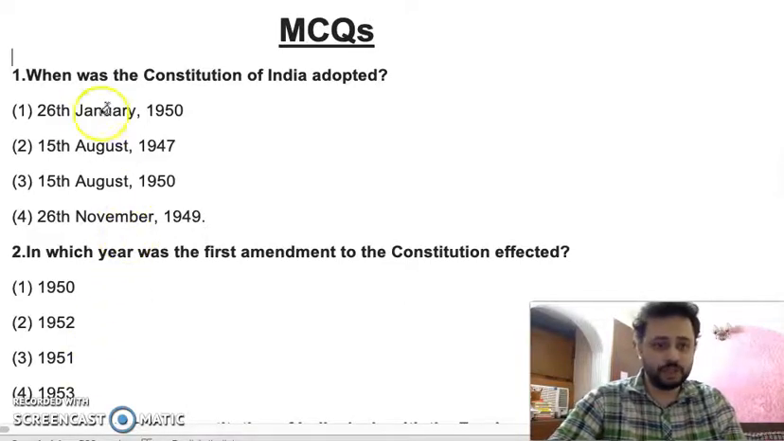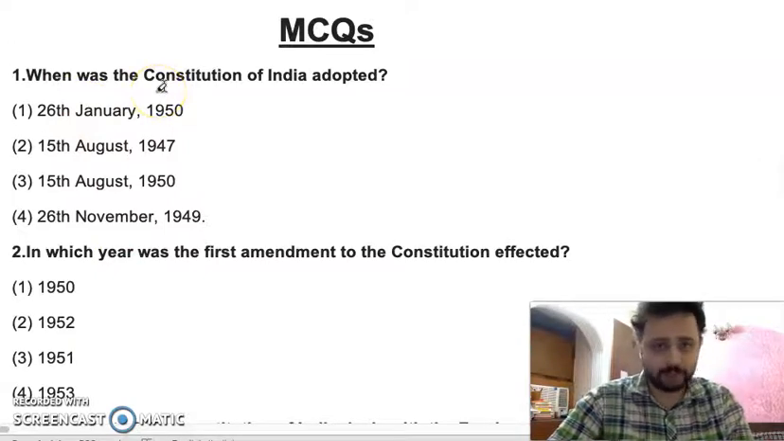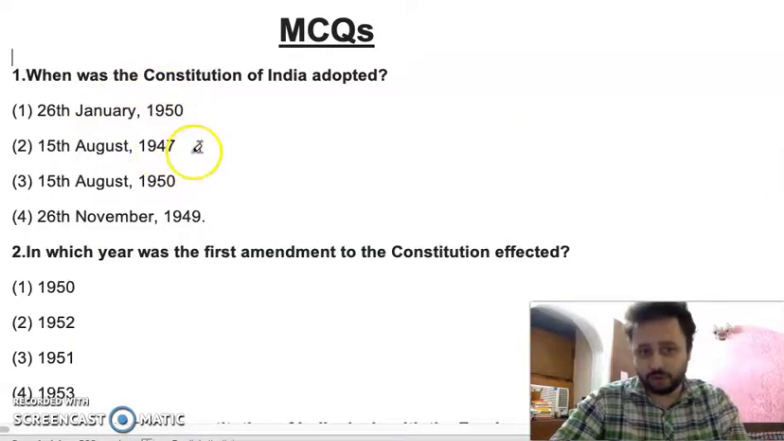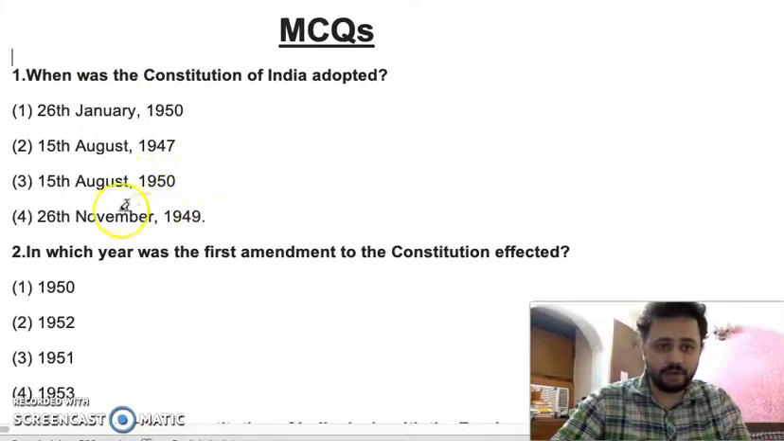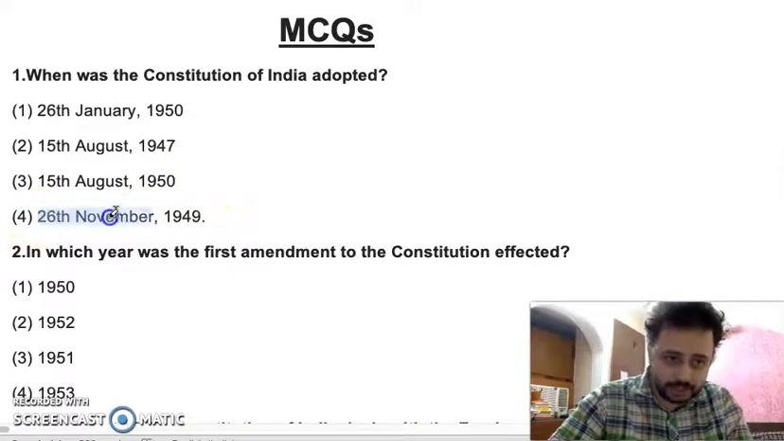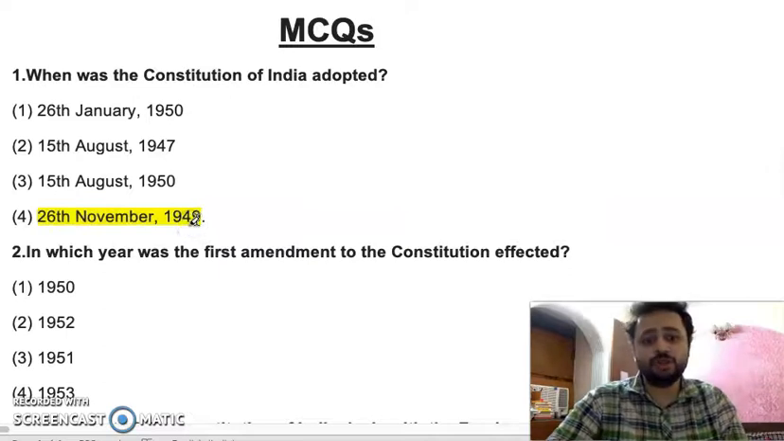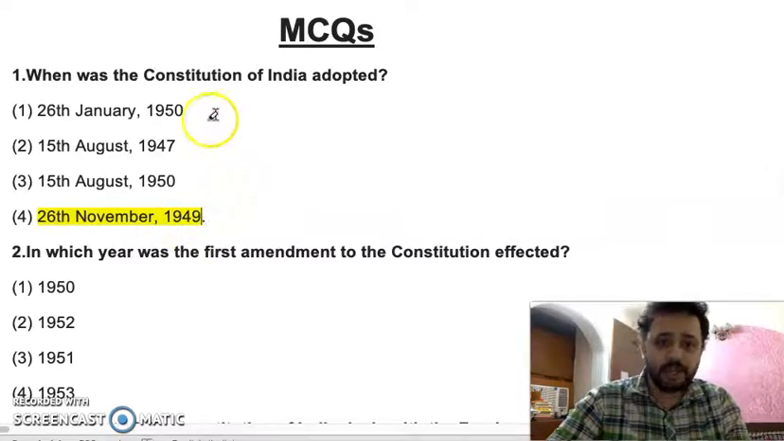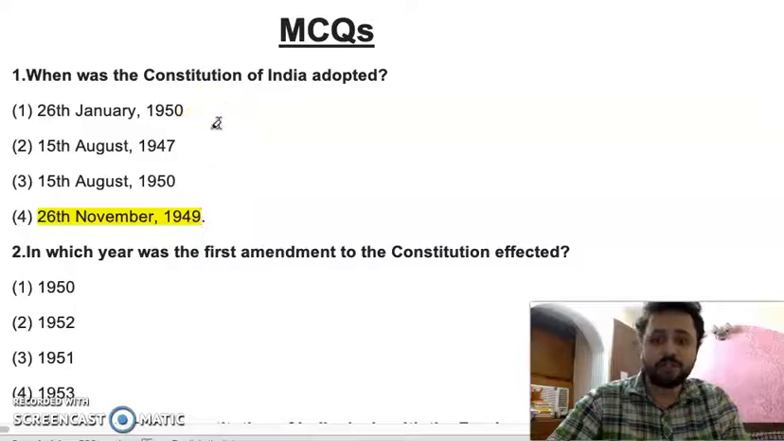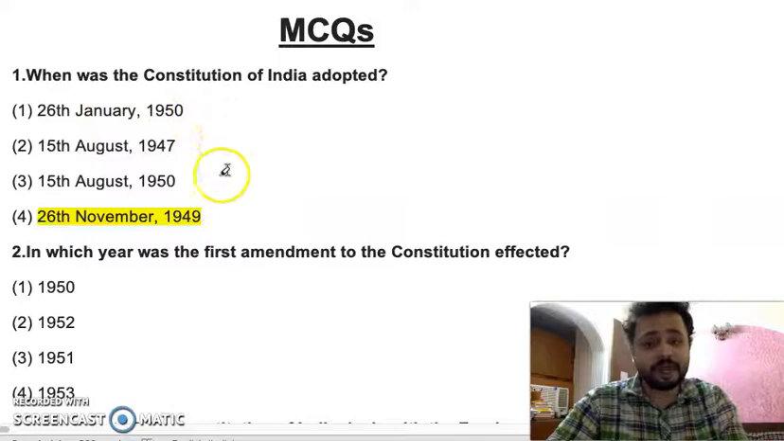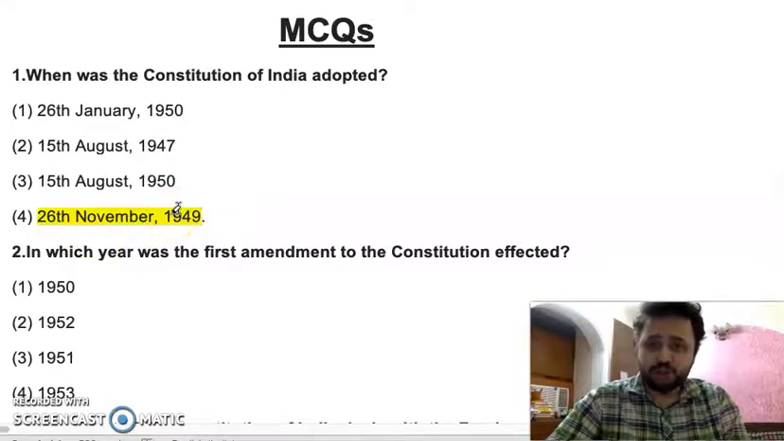So the first MCQ is, when was the Constitution of India adopted? Was it 26 January 1950, 15 August 1947, 15 August 1950 or 26 November 1949? So the answer is 26 November 1949. See, the constitution was adopted on this day and it became effective on 26 January 1950. That is why we celebrate our Republic Day on 26 January 1950 and we celebrate our Constitution Day or Law Day on 26 November 1949, because on this day our constitution was adopted.